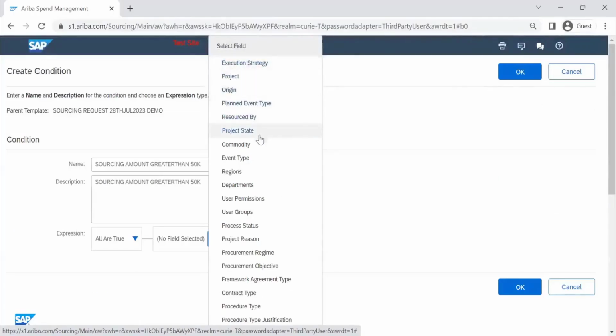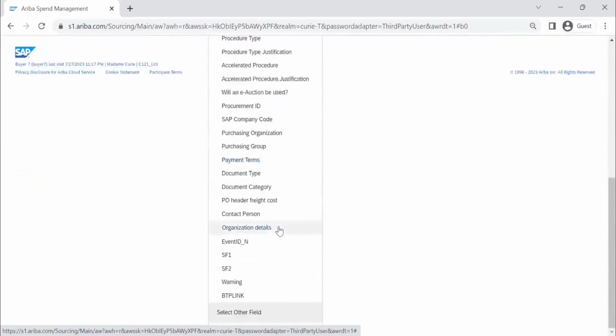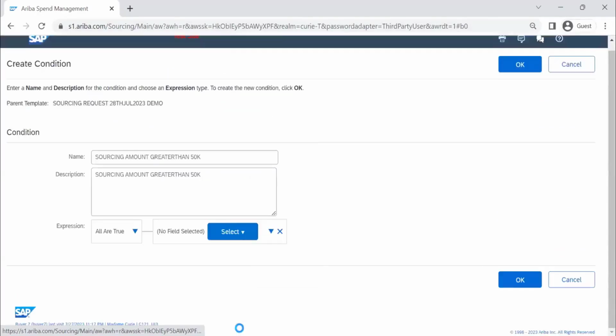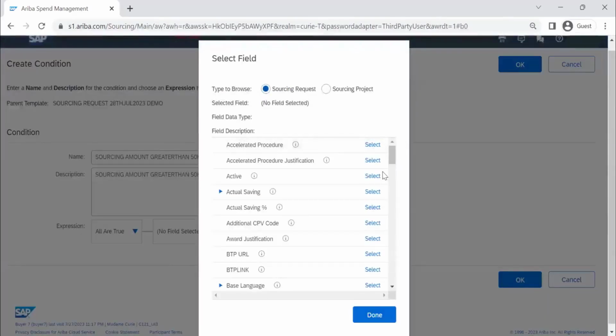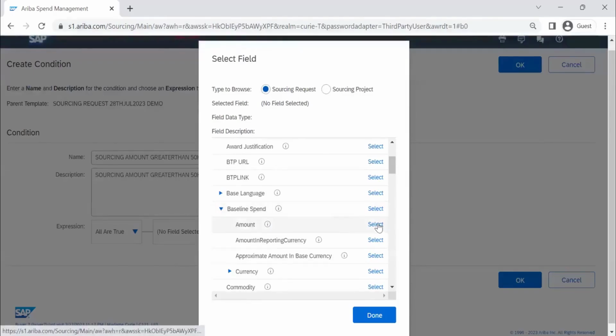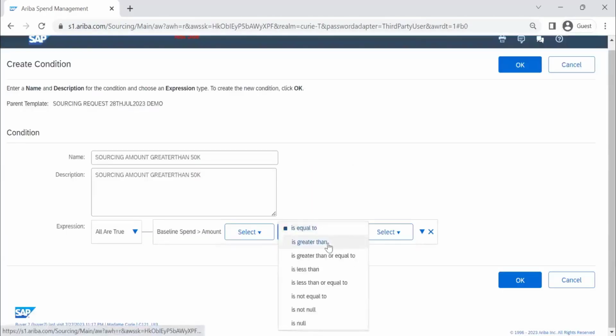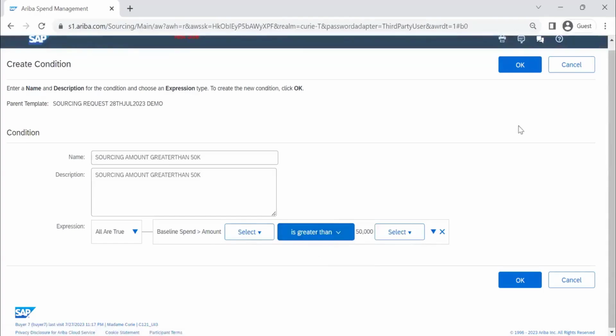Plan and execution practices with project state commodity. If it's not available, click on additional fields, more fields. Actual spend and baseline spend. I'm selecting the baseline spend amount and entering a value, 50,000, and it should be greater than. So the amount is greater than 50,000.